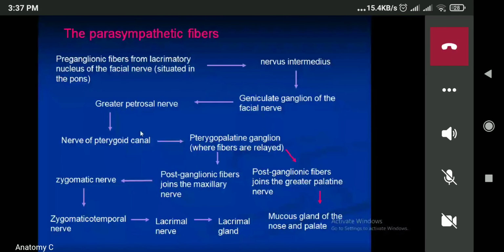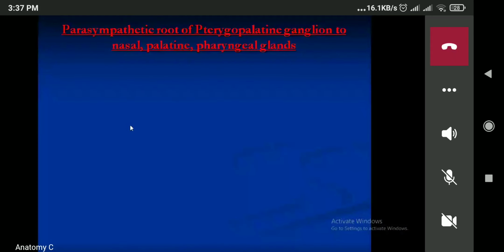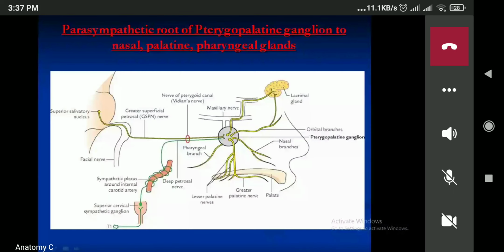Yeah. Okay. Now from the superior salivary nucleus, the preganglionic fiber will arise. It will pass through the facial nerve, mainly the nervus intermedius, which is the sensory part of the facial nerve. Then it will pass through the greater petrosal nerve. You must have studied the greater petrosal nerve earlier. Through the greater petrosal nerve, it will pass through the nerve to pterygoid canal.